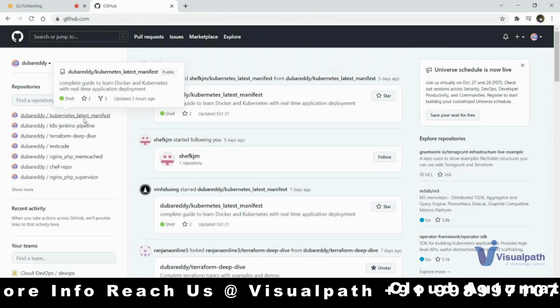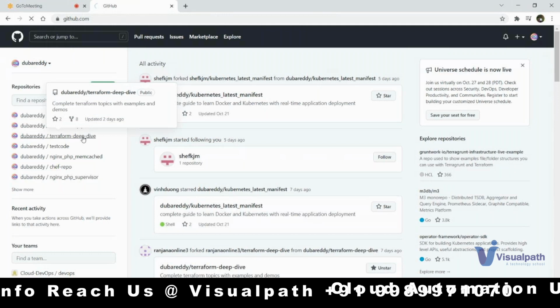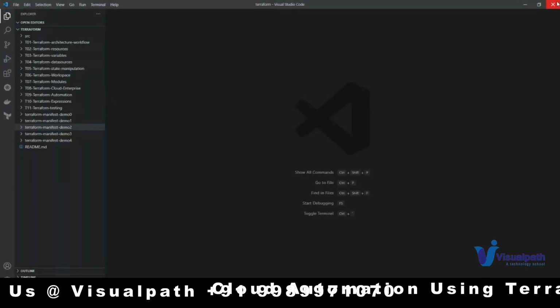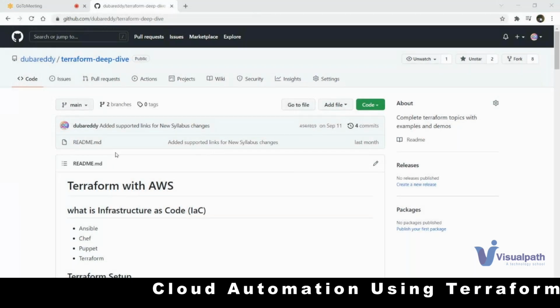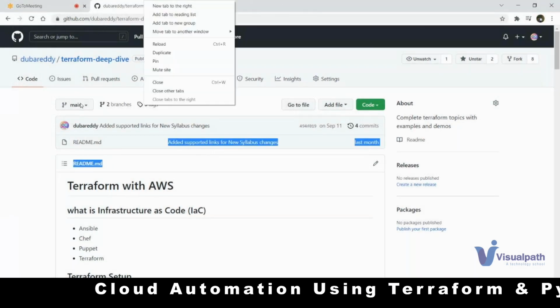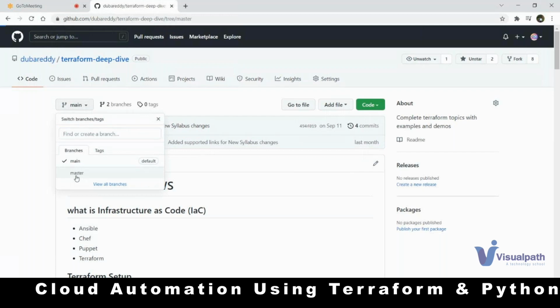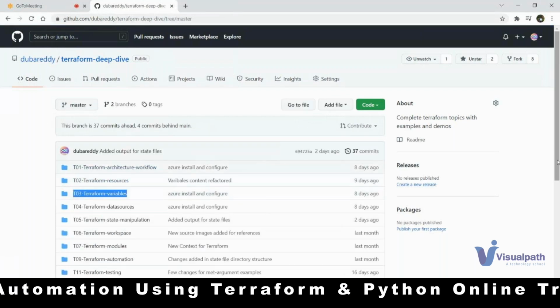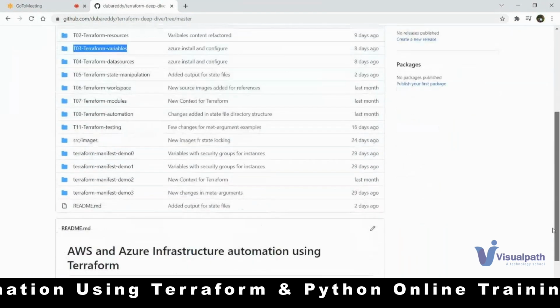Okay, and Terraform deep dive. If you go to this, this is what I'm showing you right now. Whatever you see here, this is already uploaded in GitHub. In the main branch, you will see the syllabus. In the master branch, you will see the actual code. That's how I segregated. You can see all of this.